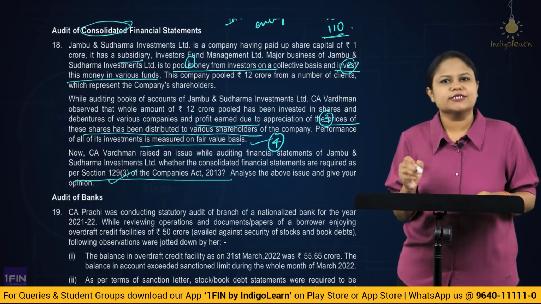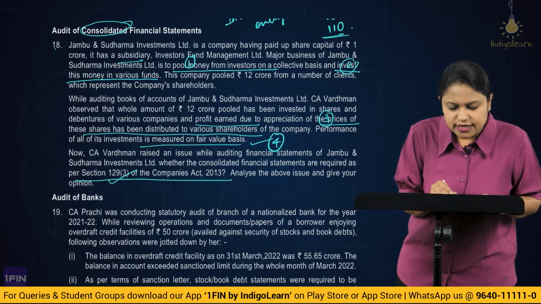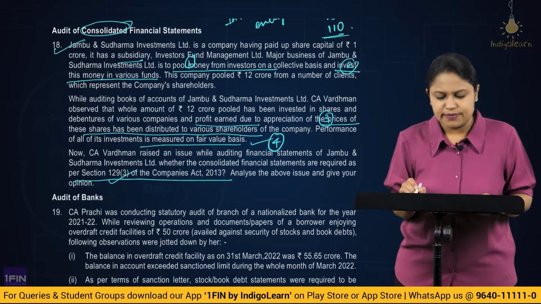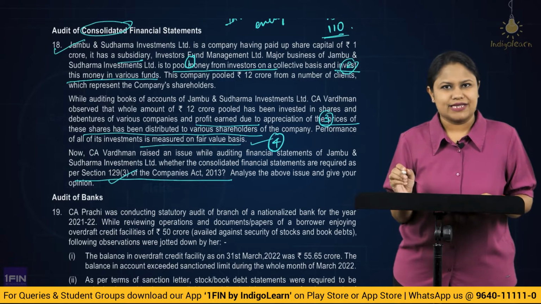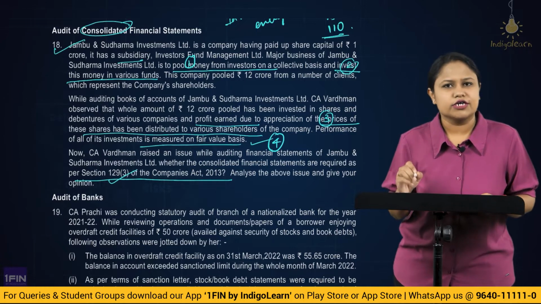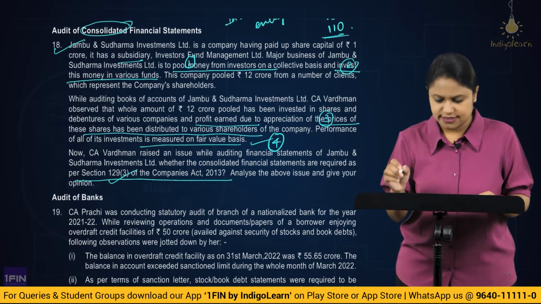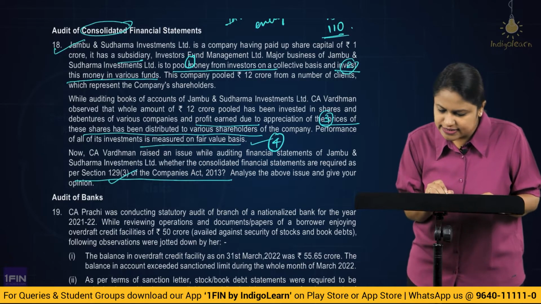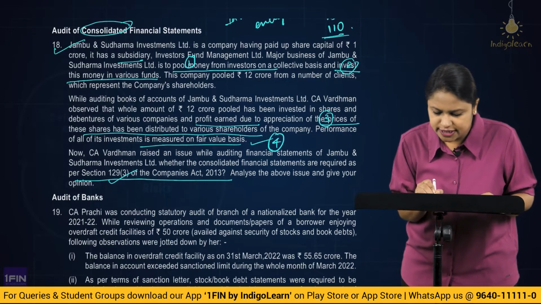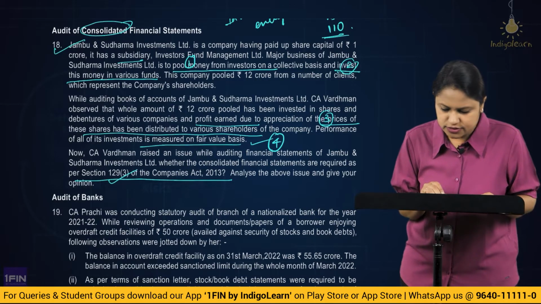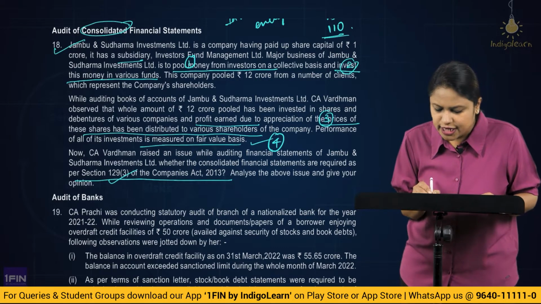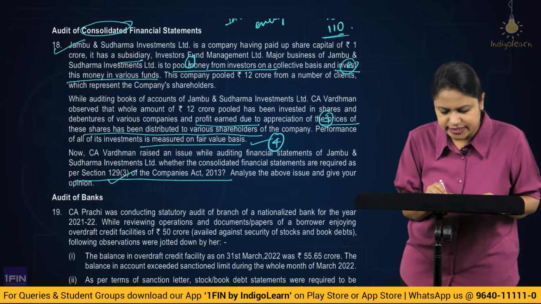Therefore, here since everything has been fulfilled, this Jambu and Sudharma company becomes what? An investment entity as per Ind AS 110, because of which it is not required to prepare the consolidated financial statements. So, here the question is telling you, now CA Vardhaman raised an issue while auditing the statement of Jambu and Sudharma Investment Limited, whether CFS are required as per section 129(3).